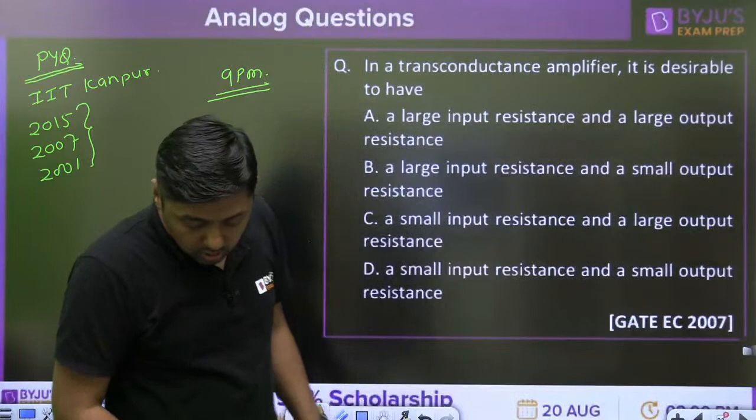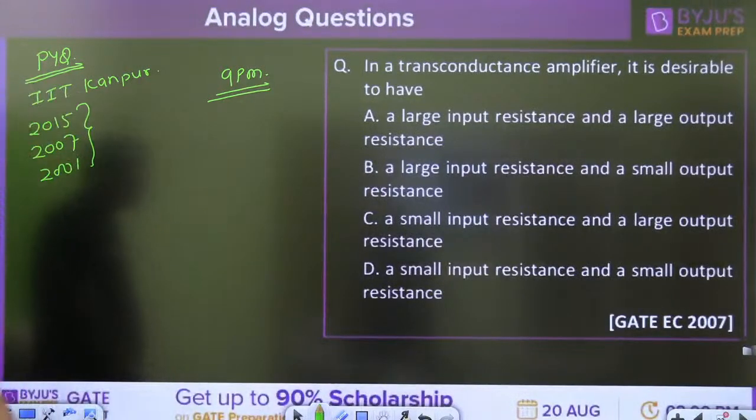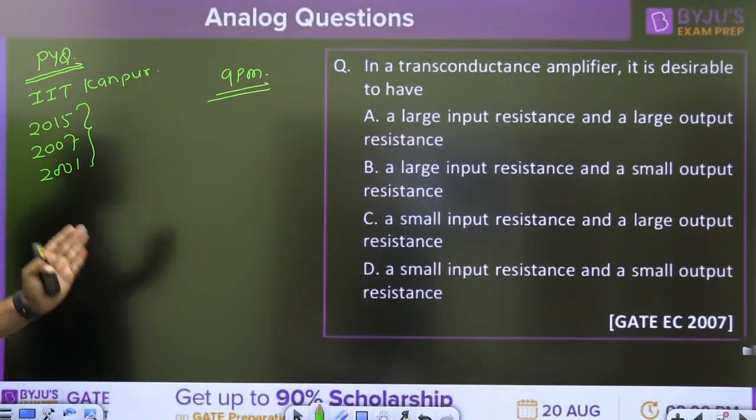Okay. Now your answer is correct, 20. Now what is the answer for this question? In a transconductance amplifier, it is desirable to have.